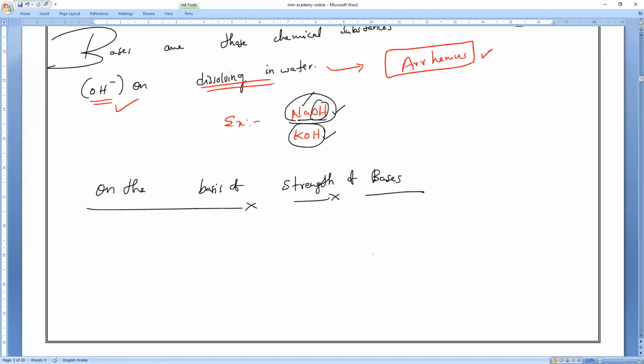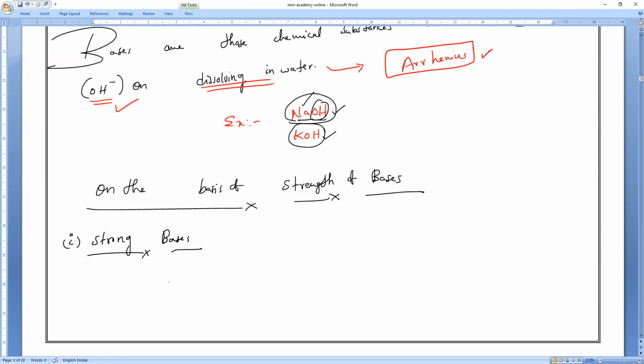Only a single classification. So on the basis of strength, we can classify first, strong bases, and as well as the opposite one, weak bases. Yes or no, guys? So strong bases, write it.